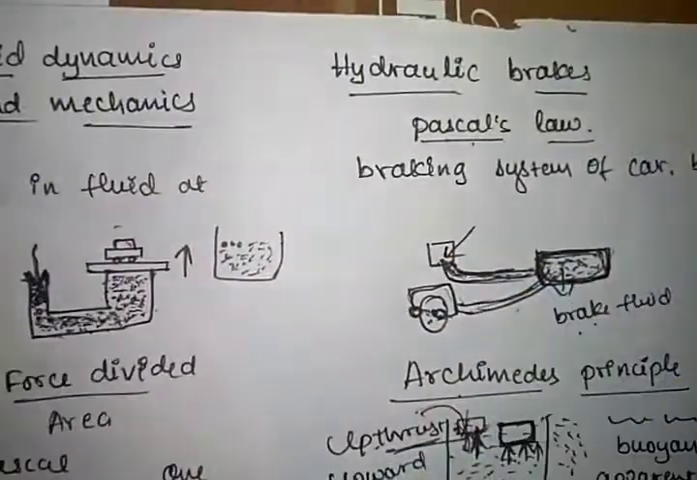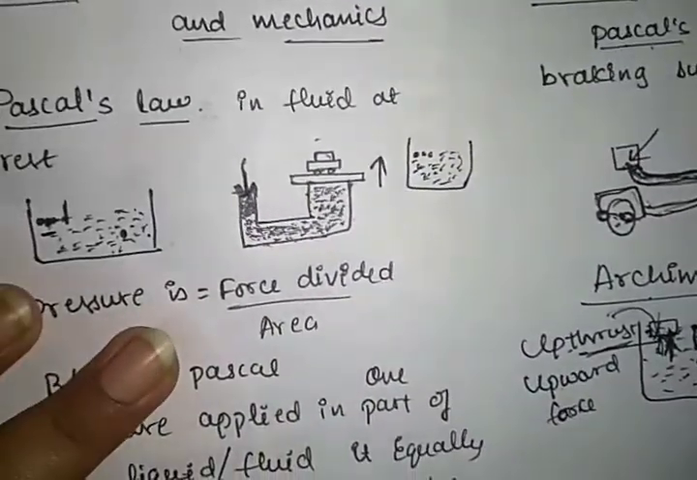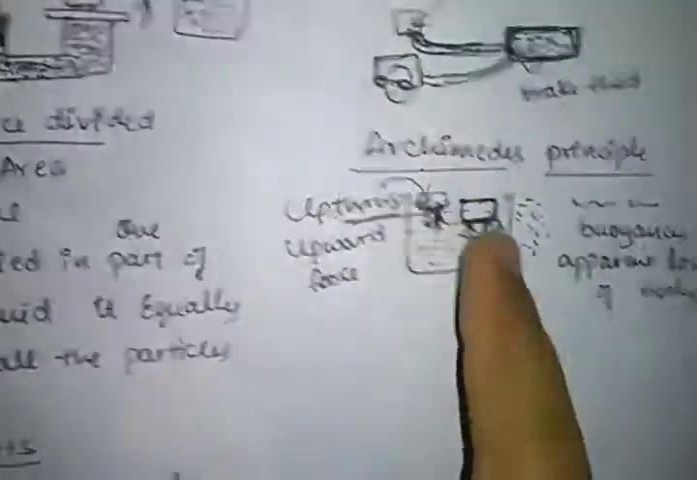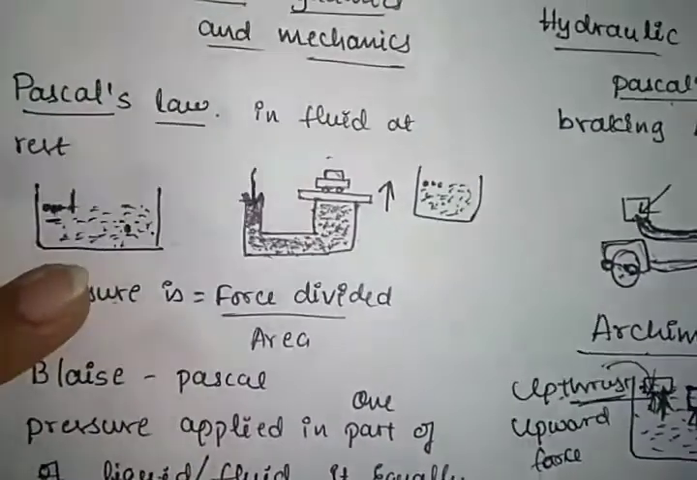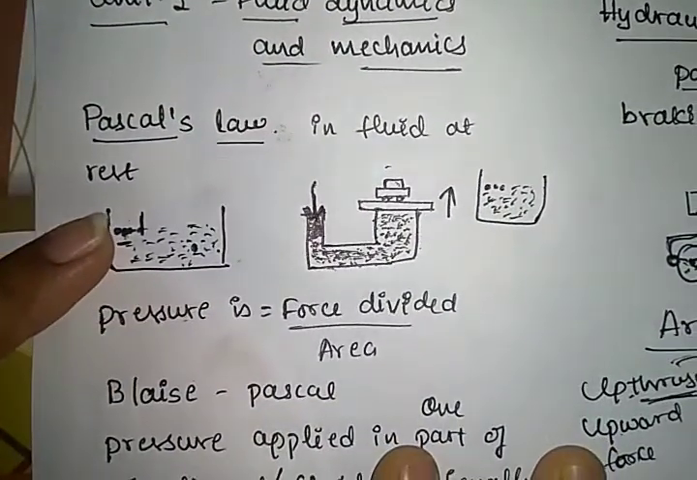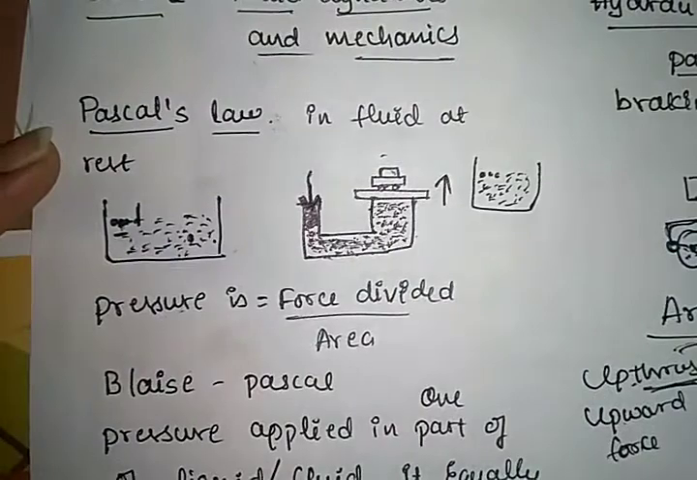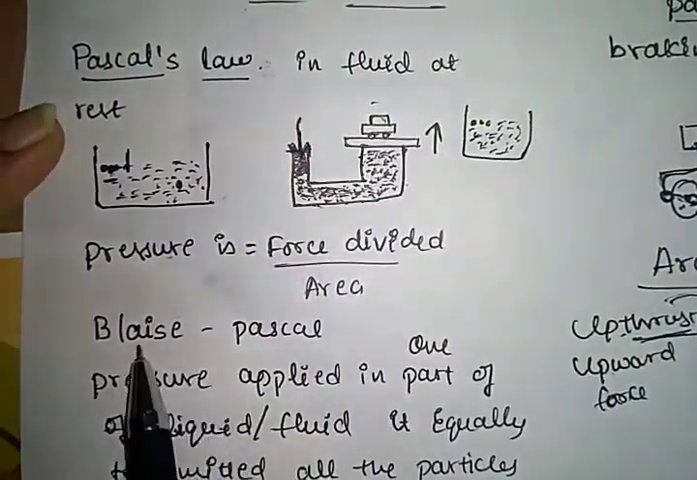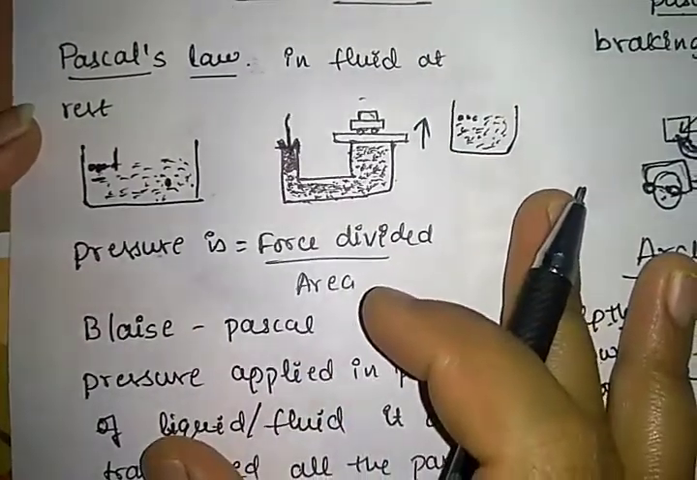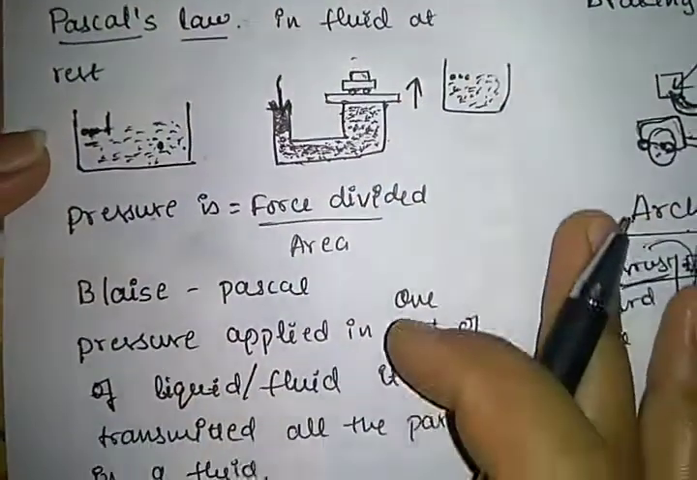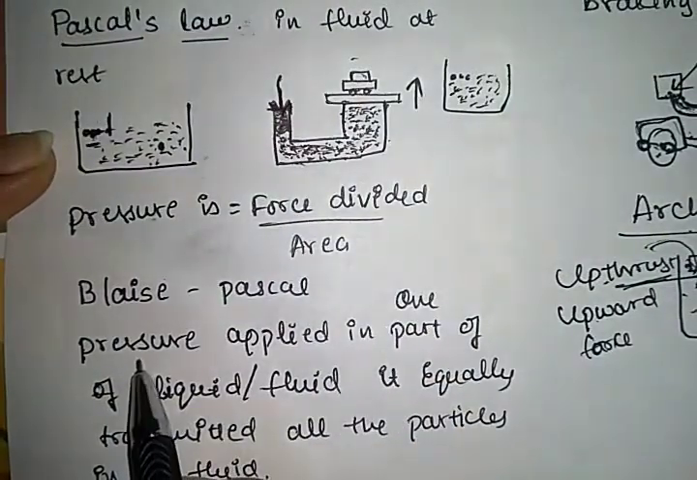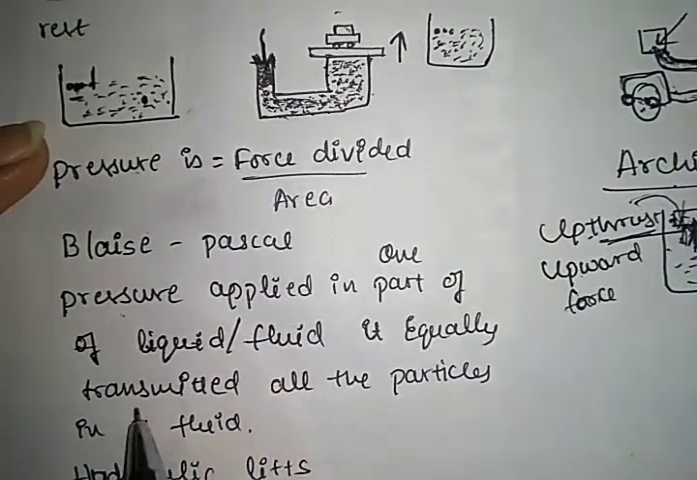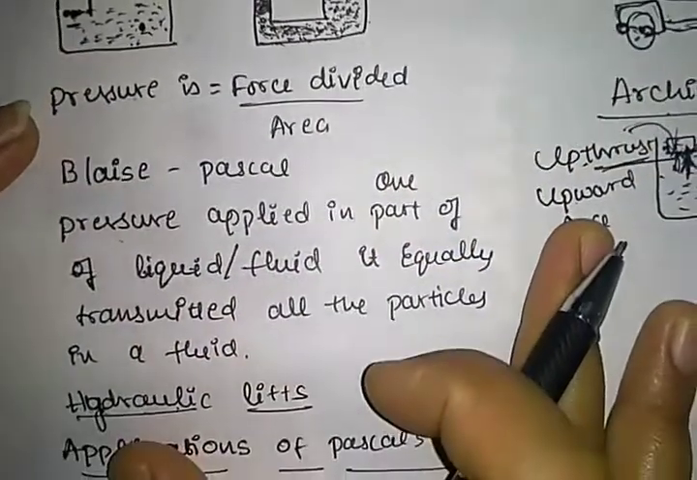In this class we discussed two interesting laws: Pascal's law and Archimedes principle. What is meant by Pascal's law? Pascal's law was discovered by the scientist Blaise Pascal. He discovered that for a fluid at rest, if we apply extra pressure on any one part of the fluid, it is equally transmitted to all the particles in the fluid.